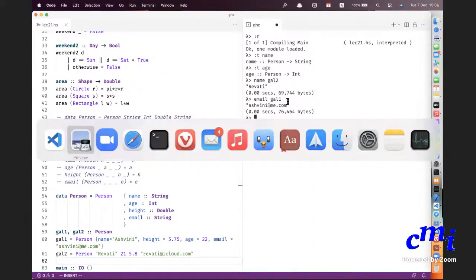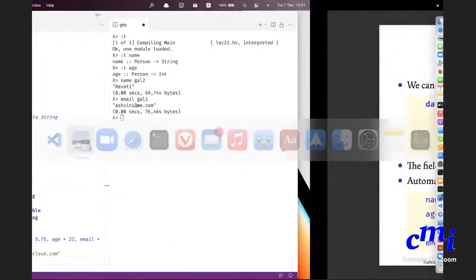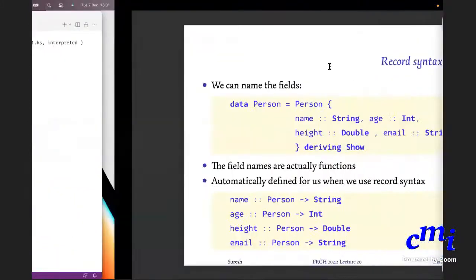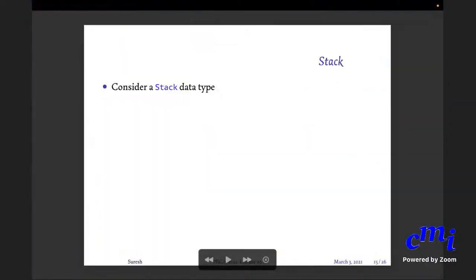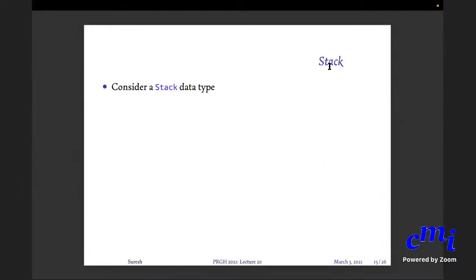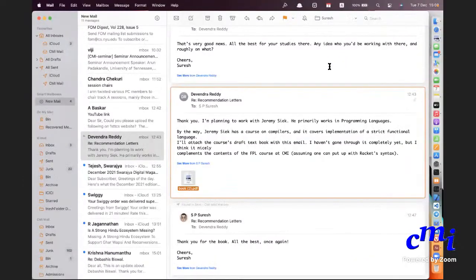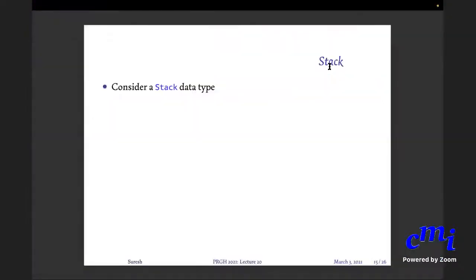And okay, this is one kind of data type that you can have. Okay, so now that I have told you all the basics, let us actually move on to some more fun data types. Stack is one of the most important data types that you will study. Okay, what is a stack? A stack is a data type.